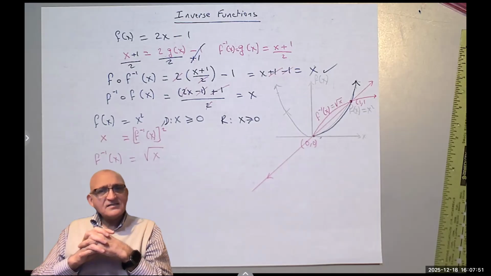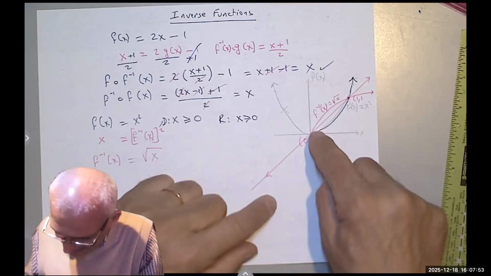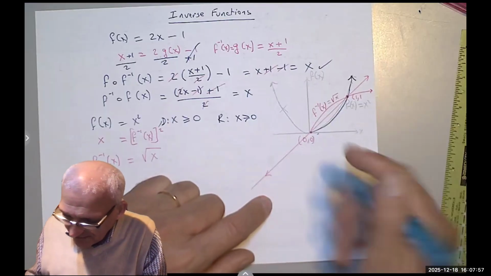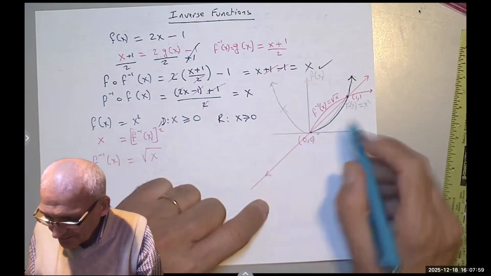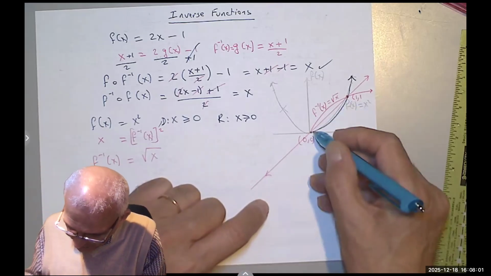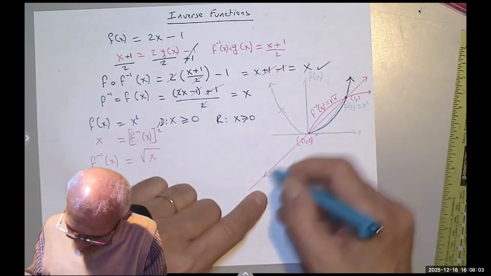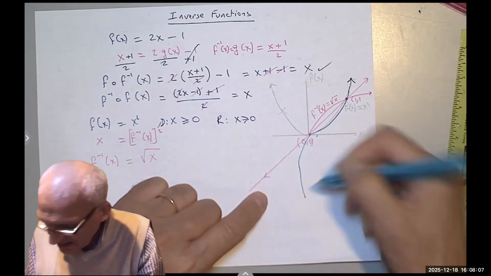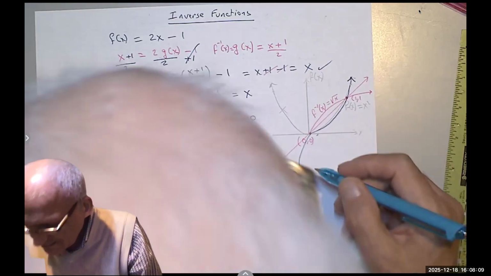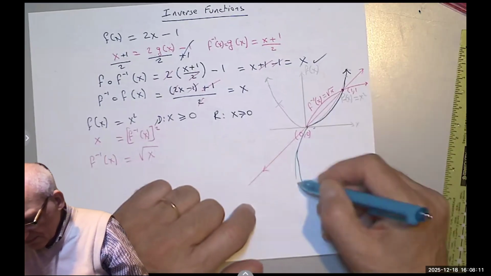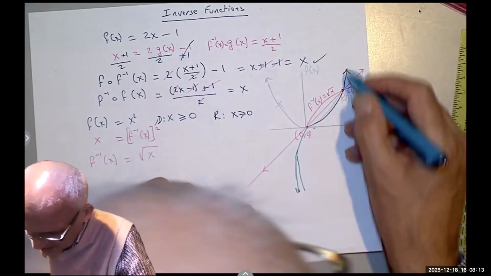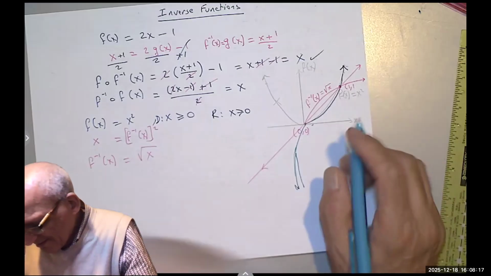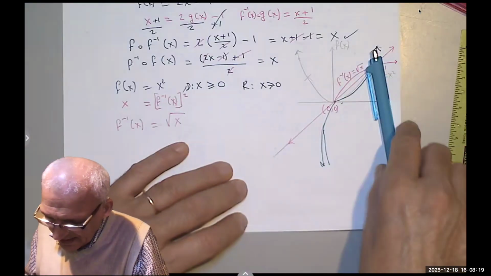And I think that's about it. If we had taken this branch of the x squared, we would have gotten, again, in order for y equals x to be an axis of symmetry, it would look something like that. Which is, well, we didn't really draw it properly, but anyway, negative.